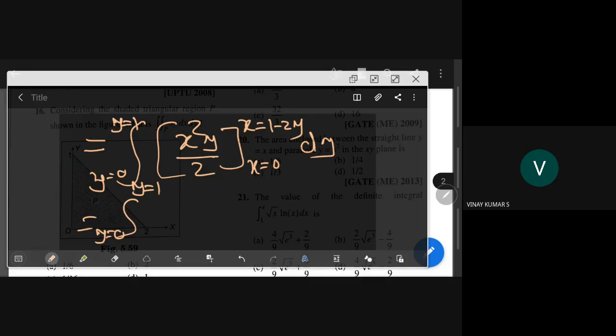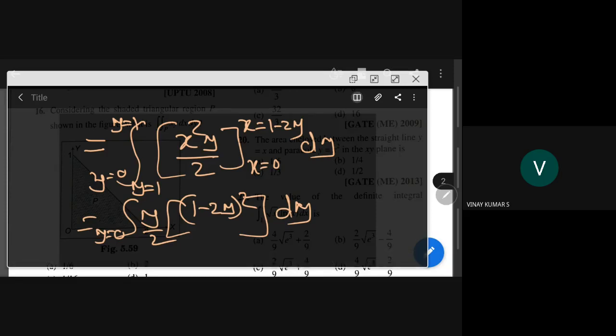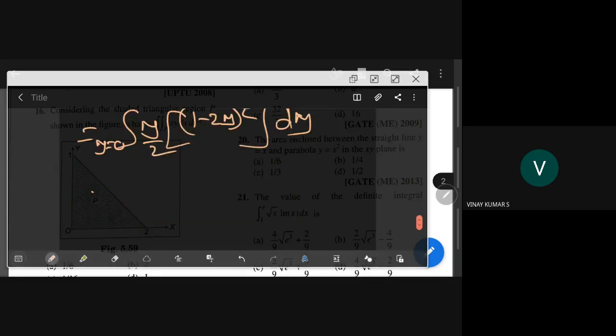1 minus 2y. So I'll push this y outside. So 1 minus 2y whole square by 2. Oh, 2 also you can pull out. Then you have x as 0. So that's all, dy. So you can further simplify, is equal to 1 by 2. Okay, you have 4y square there.